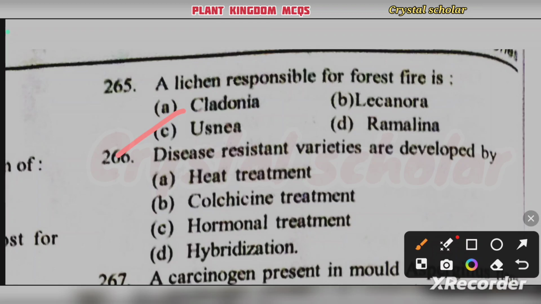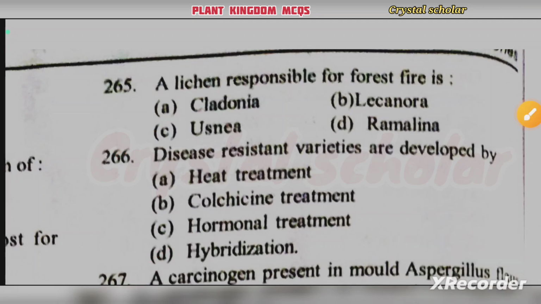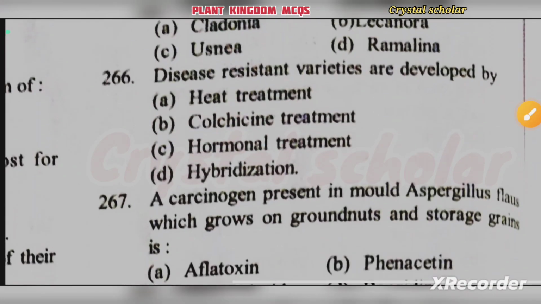Then disease resistant varieties are developed by heat treatment, colchicine treatment, hormonal treatment, hybridization. Disease resistant varieties are developed by hybridization.